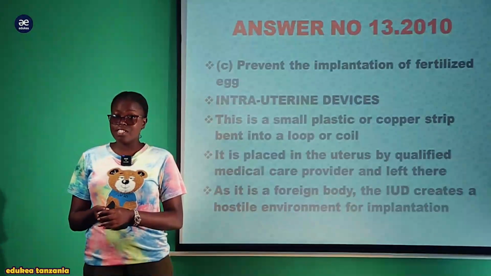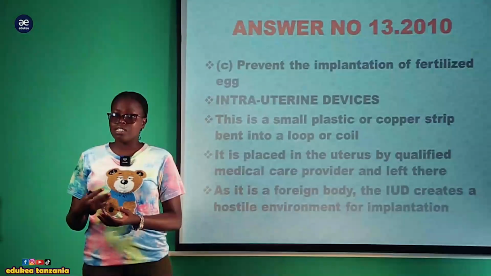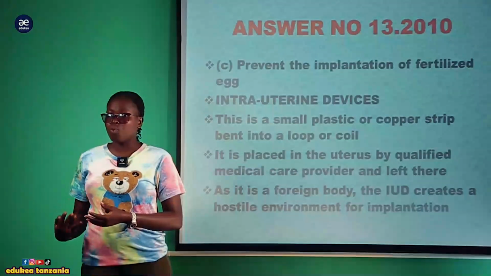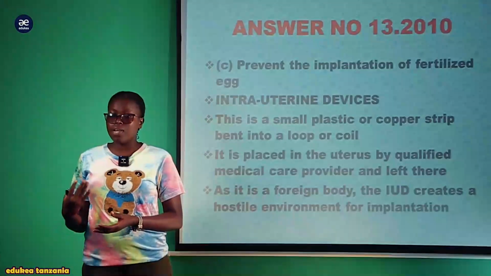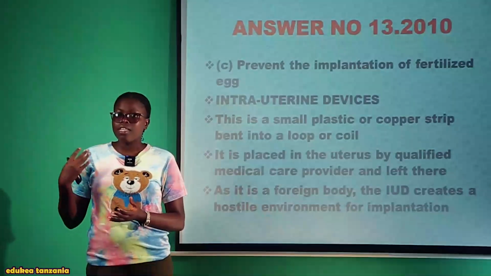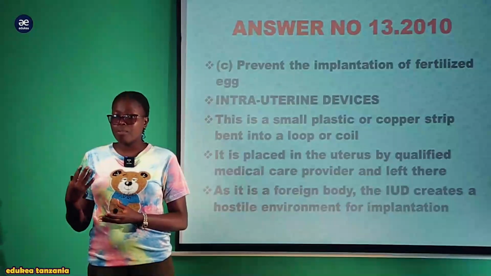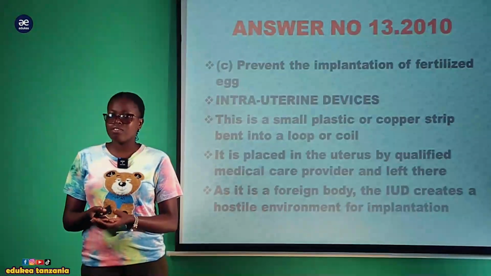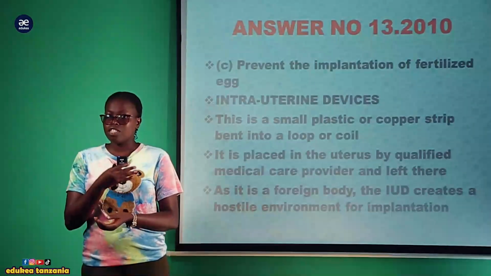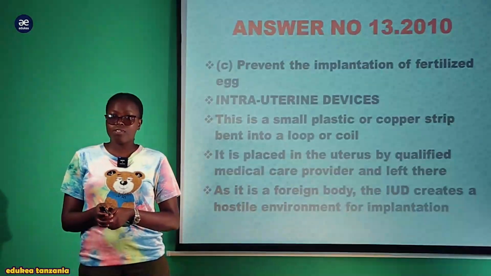Na another disadvantage ni kwamba intrauterine device inaweza kutoka katika uterus bila mtu kujua. Kwa mfano wale ambao wanafanya kazi ngumu, inaweza kutoka unconscious bila kujua. Mtu anaweza kujua kwamba ana intrauterine device kwa ajili ya prevent the unwanted pregnancy na akaengage katika unprotected sex na akapata ujauzito. So this is not wonderful. So it is one of the behaviors of this particular birth control method.